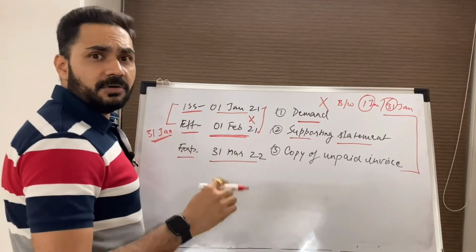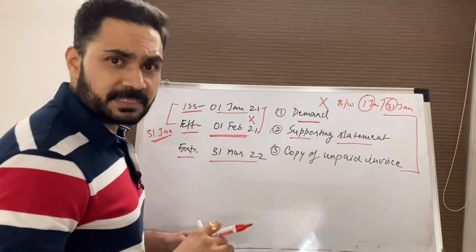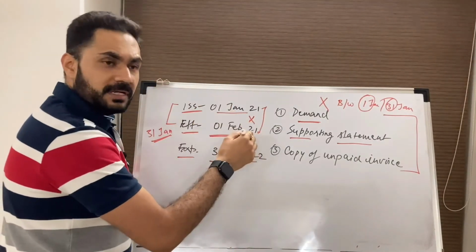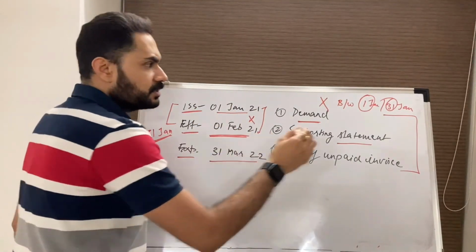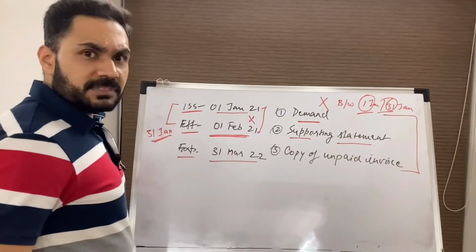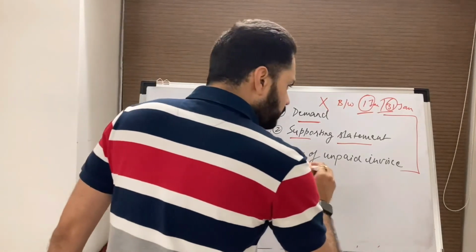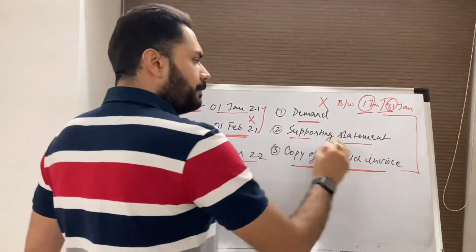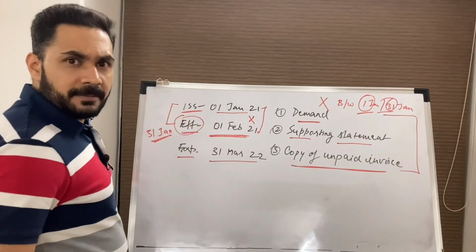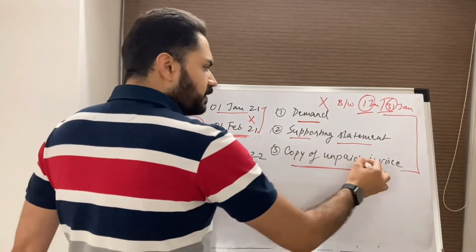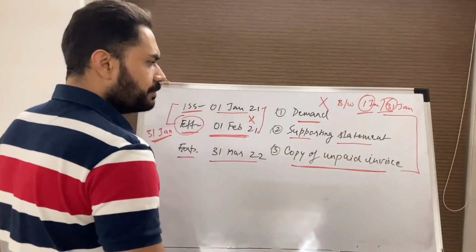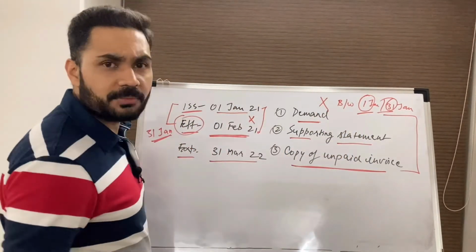Any demand or any document, basically any demand, can be presented on or after 1st of Feb only under this particular BG. So these two documents cannot be dated between 1st Jan and 31st Jan, whereas the copy of the unpaid invoice can be dated before this date. The copy of the unpaid invoice which is presented along with the demand or supporting statement can be dated 1st Jan 2021.